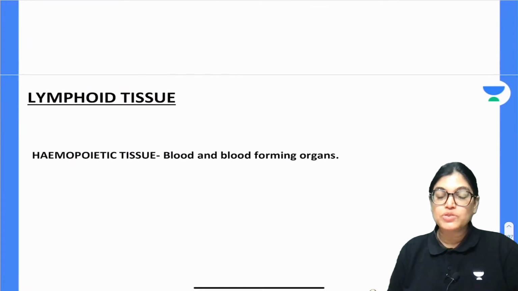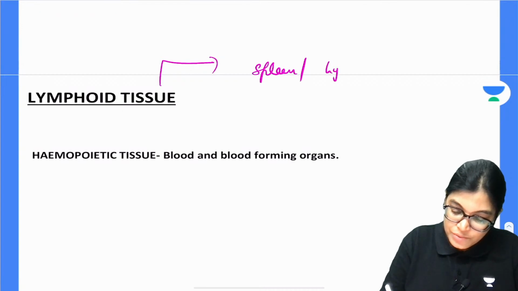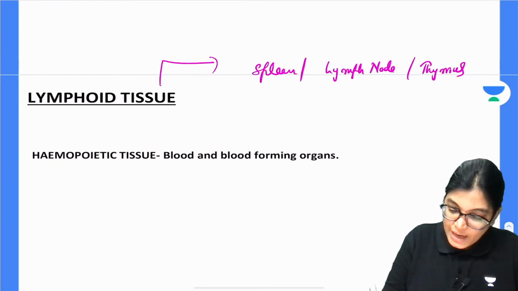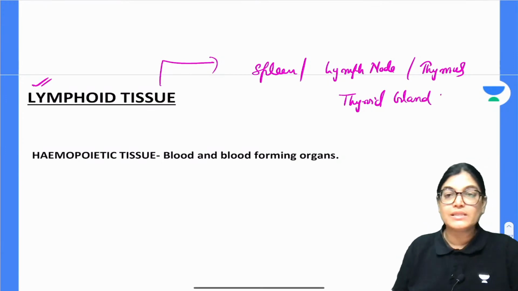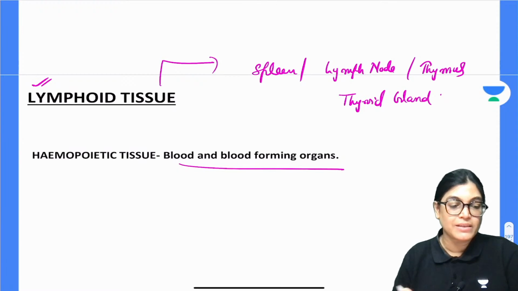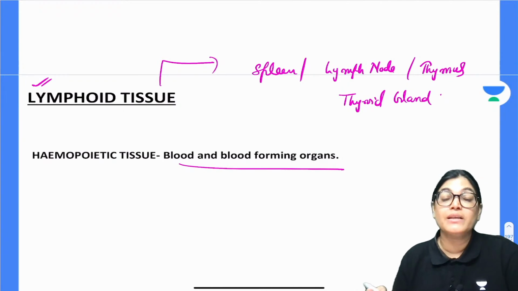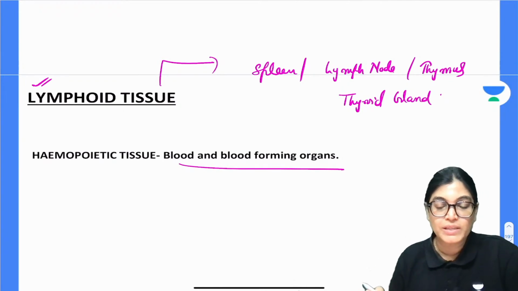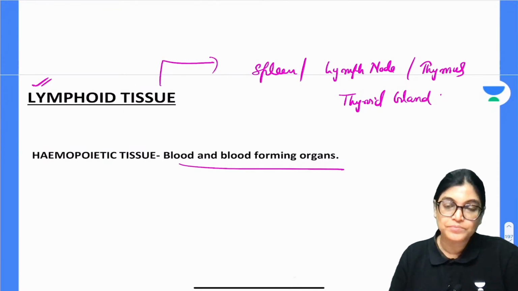And the other one is lymphoid tissue and lymphoid structures. In this we have to study 4 slides, that is spleen, the lymph node, the thymus gland, and that of thyroid gland. Lymphoid tissue can be studied in much more detail when we are talking about its important features. Hemopoietic blood and blood forming organs, mainly blood components, can be studied more in the physiology part. For lymphoid tissue, a separate histology session will be taken in which these 4 slides should be studied in much more detail, because this is very important for your upcoming sessions and exams, and also for university examination.